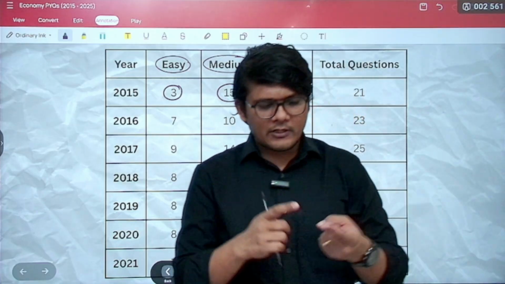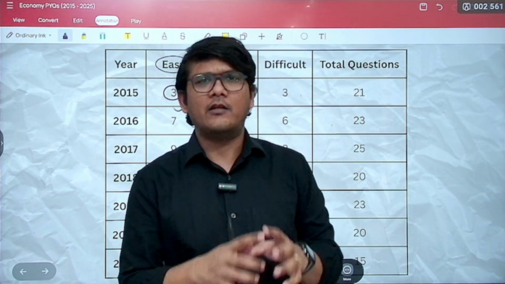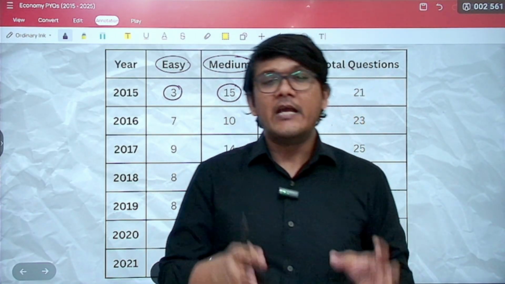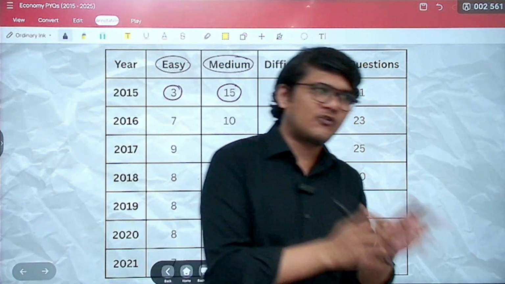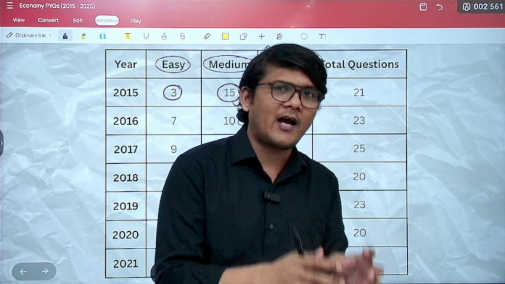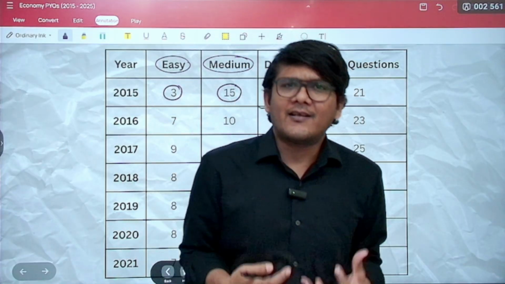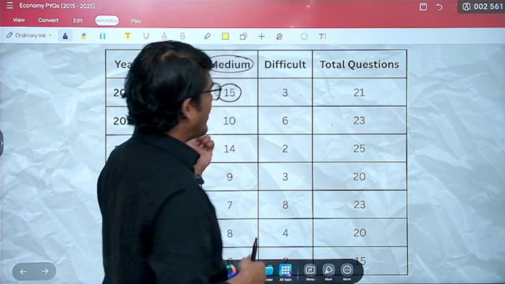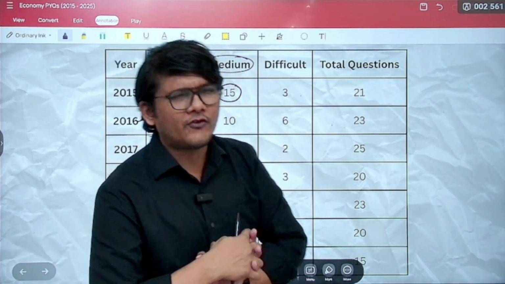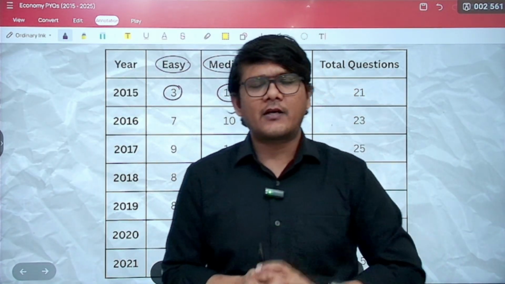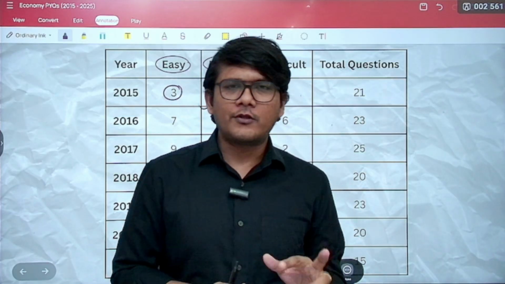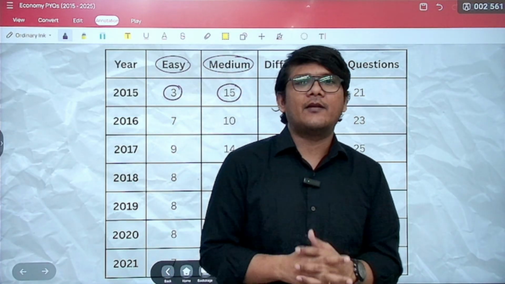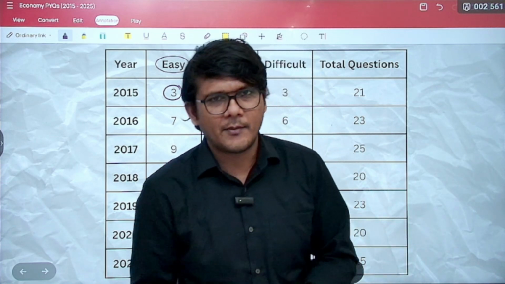If the question is very basic and conceptual, and the concept is present in the standard sources, the standard books, the NCERTs, then we classify it as quite easy. But if the question, though present in the standard sources, is a bit difficult, a bit factual, or has 2-3 logics in the statement, then it can be medium level.